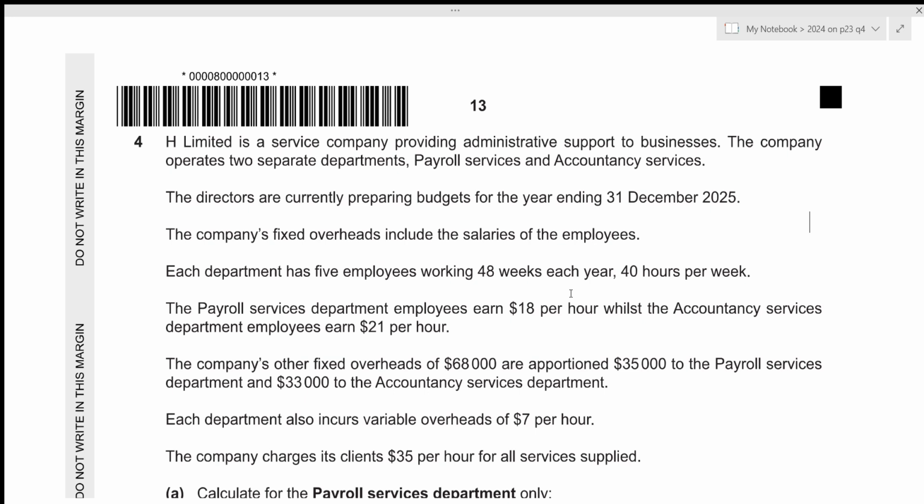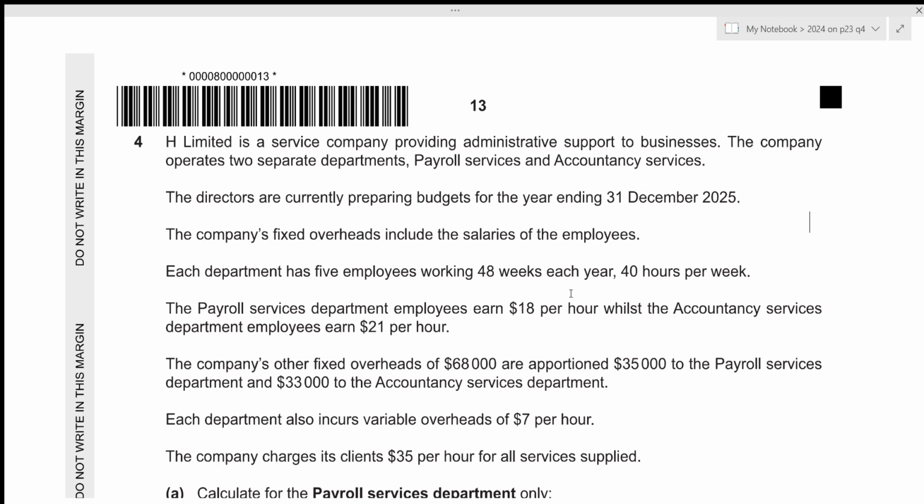And in this video, we'll be going over A-Level Accounting 2024 October-November Paper 2-3 question number 4. This is Paper 2, which consists of 4 questions. 2 of them will be of 30 marks and 2 of them will be of 15 marks. And the total time limit for the paper is 1 hour and 45 minutes.